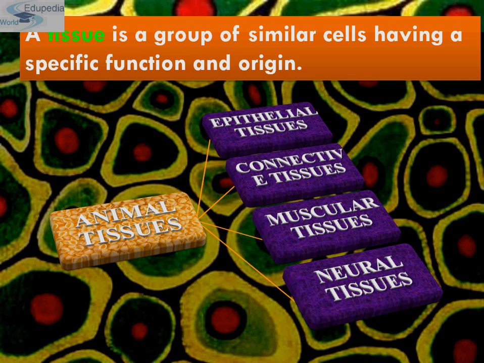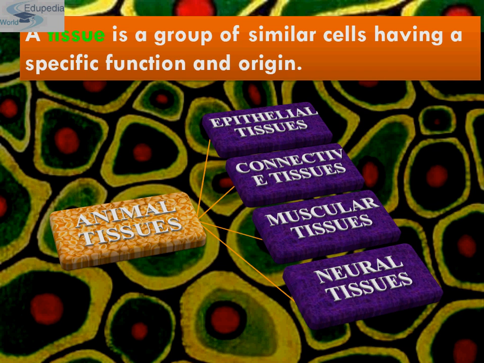So these tissues are organized in a specific proportion and pattern to form an organ like stomach, lung, heart and kidney. When 2 or more organs perform a common function by their physical or chemical interaction, they together form an organ system. For example, digestive system, respiratory system, etc.